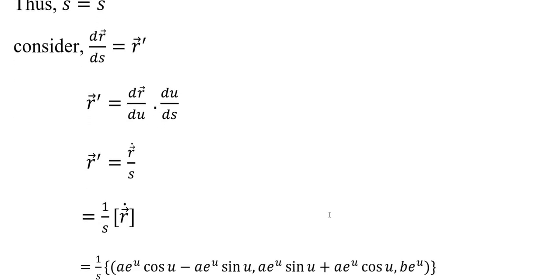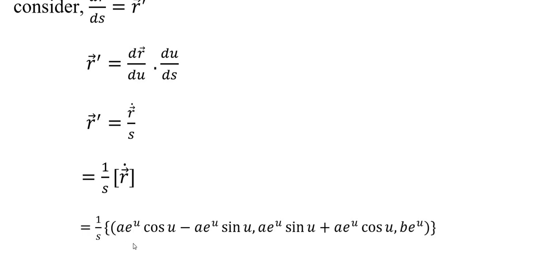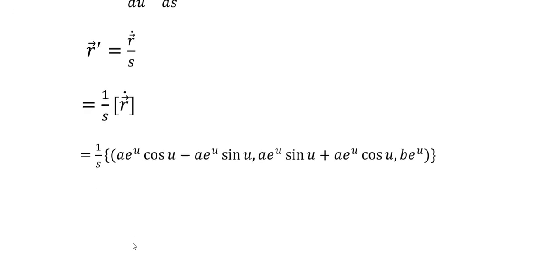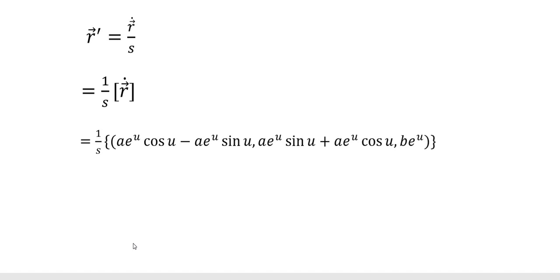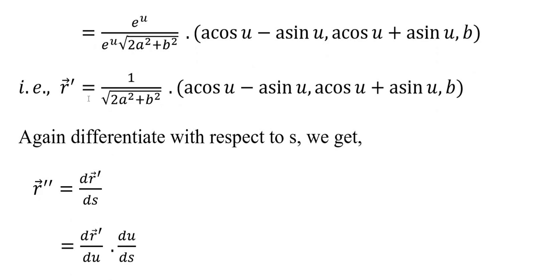So now we consider r dash. We may write dr/ds equal to r dash. R dash is replaced in terms of u: dr/du into du/ds. That is, we write r dot by s dot. So 1 by s dot into r dot. So that is, we simply write it 1 by s into r dot value: a e^u cos u minus a e^u sin u, y coordinate a e^u sin u plus a e^u cos u, z coordinate b e^u. So after expansion, we will get the r dash value.